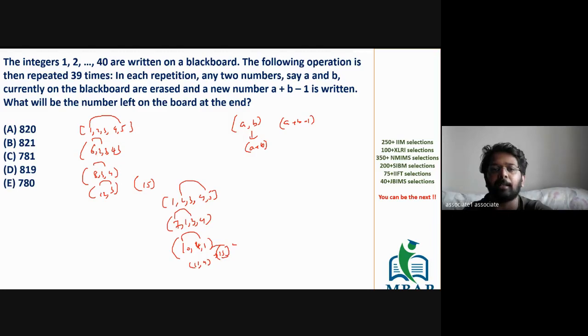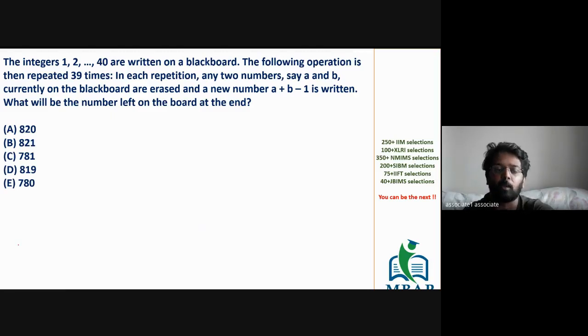So ideally, you are replacing A and B with A plus B, which is the same as finding the sum of the first n natural numbers. Whatever you want to add, whether 1 plus 2 or 2 plus 3 or 3 and 5, howsoever you want to add, you will add only the given numbers to find the overall sum.